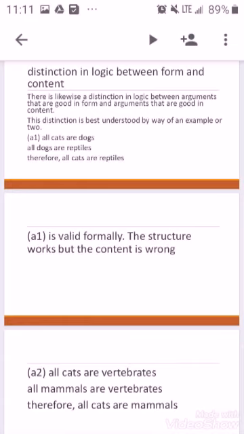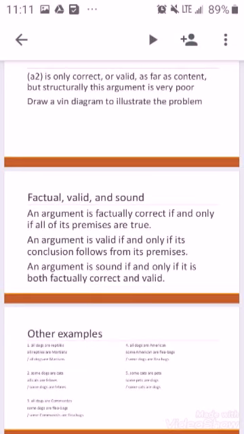A2. All cats are vertebrates. All mammals are vertebrates. Therefore, all cats are mammals. A2 is only correct or valid as far as its content, but structurally, this argument is very poor. If you want to, you can draw a Venn diagram to illustrate the problem.